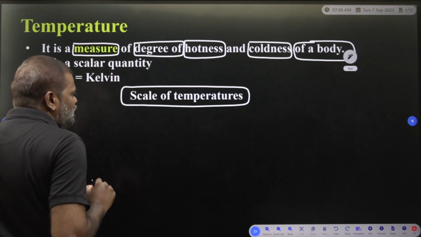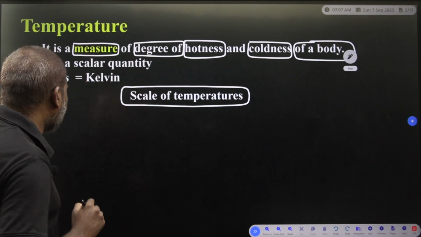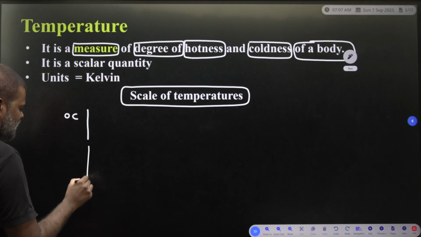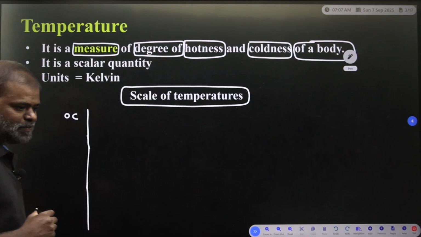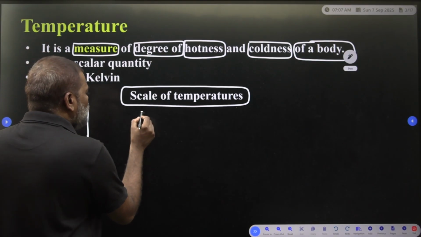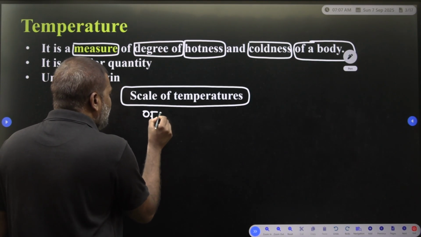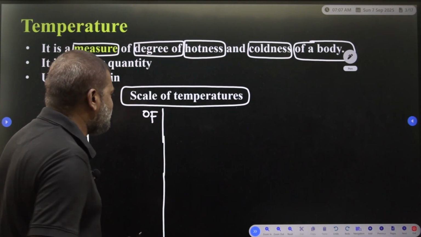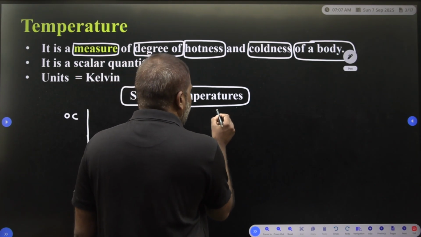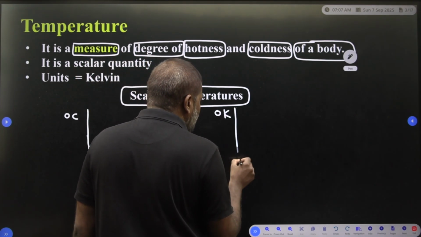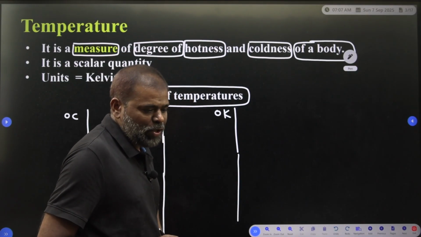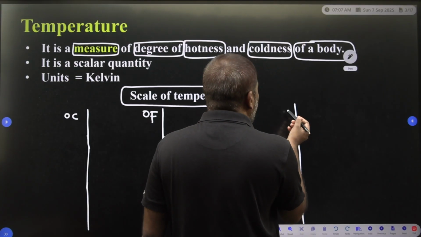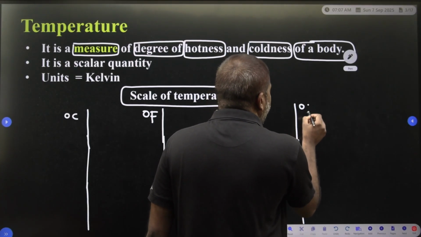Now the scales of temperature. The first scale is degree centigrade. The second scale is degree Fahrenheit. The third scale is degree Kelvin. The fourth scale is degree Rankine.